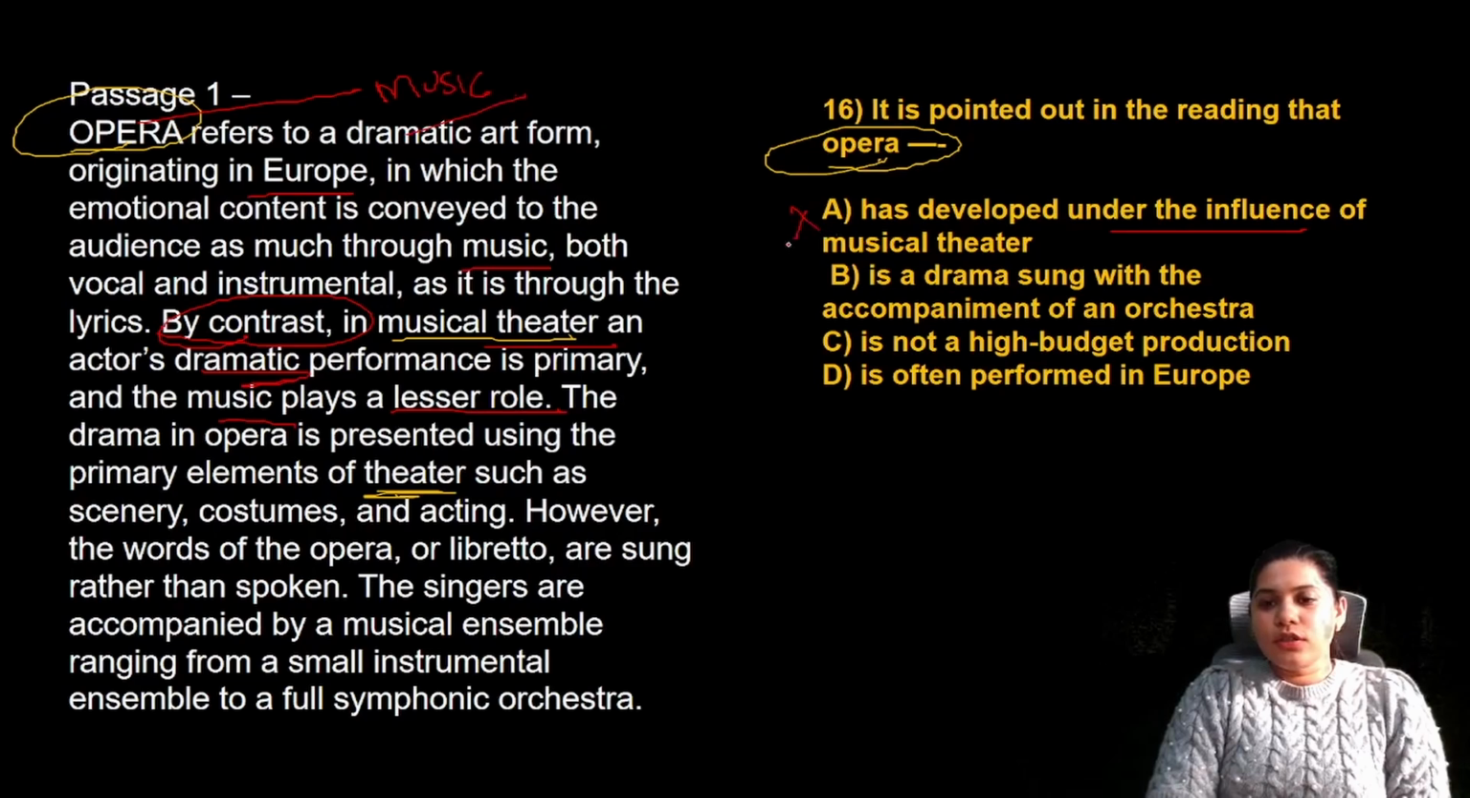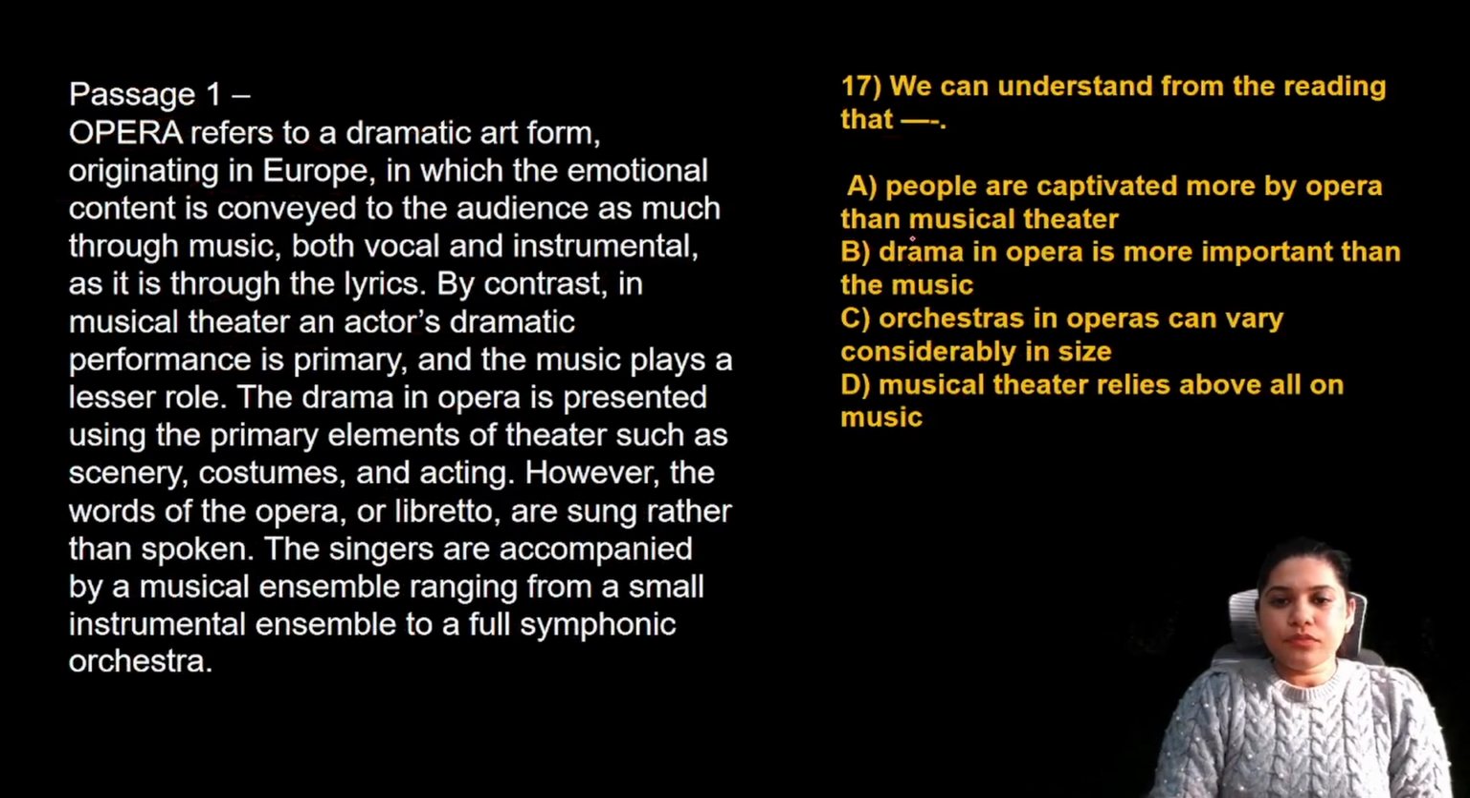So it is not developed under the influence of this. Is a drama sung with the accompaniment, साथ में एक orchestra भी होता है. In this there is an orchestra, instrument ensemble means group in orchestra. So yes, this is correct. It is not a high budget. We don't know about budget. Is often performed in Europe. It has originated in Europe. Doesn't mean it's only performed in Europe, isn't it? So B is the correct answer.